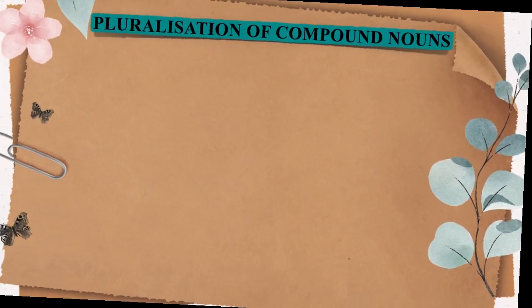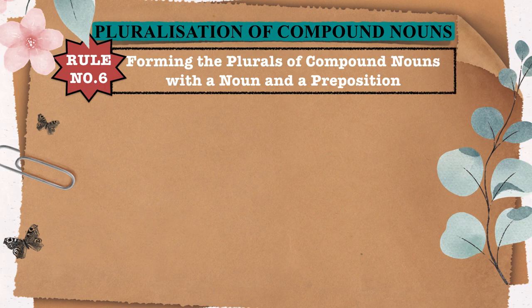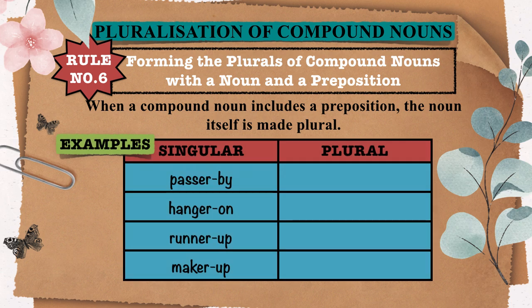Let's move forward to rule 6. Forming the plurals of compound nouns with a noun and a preposition. When a preposition is part of a compound noun, the noun is made plural. Let's look at some examples. Passerby to passers-by. In this compound noun, passer is the noun that's made plural by adding s to form passers, and the preposition by remains unchanged.